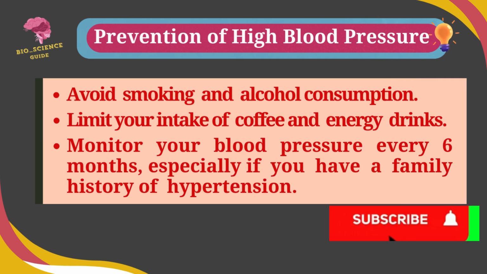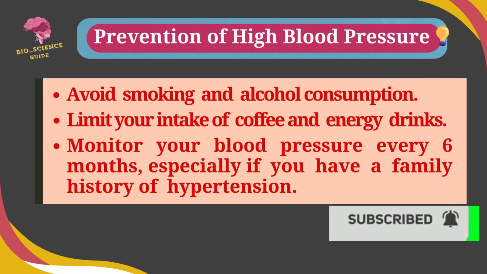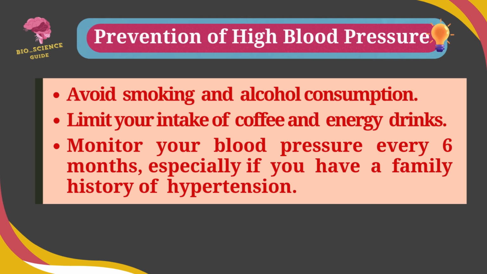Avoid smoking and alcohol consumption. The intake of coffee and energy drinks should be limited. Monitor our blood pressure every 6 months, especially if we have a family history of hypertension.